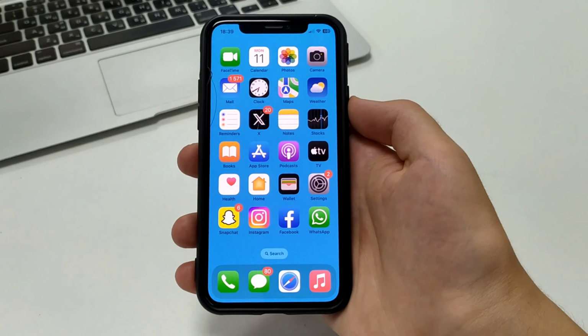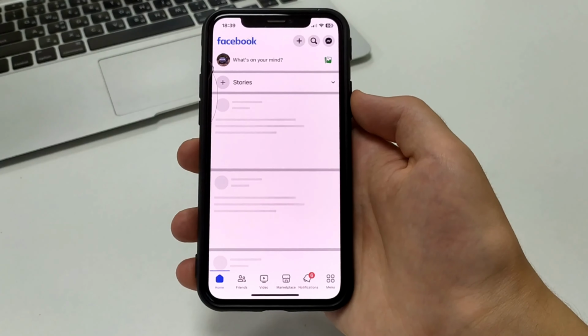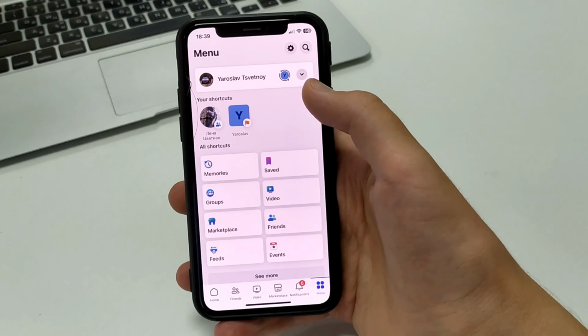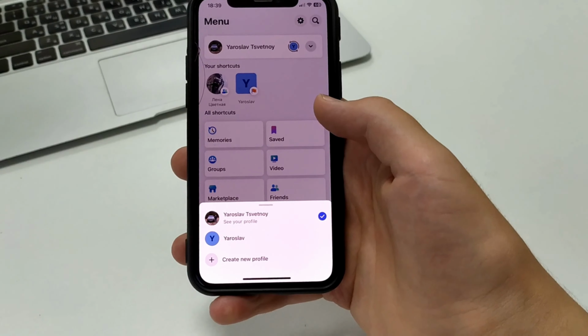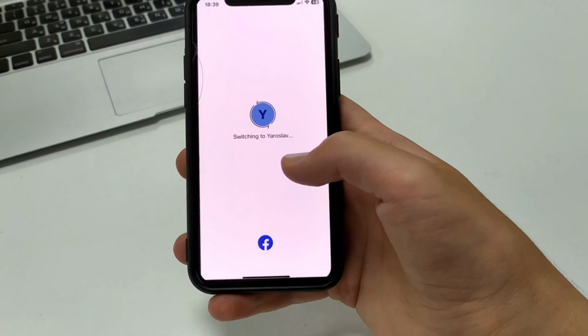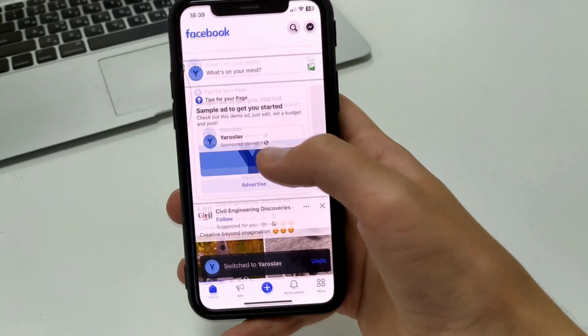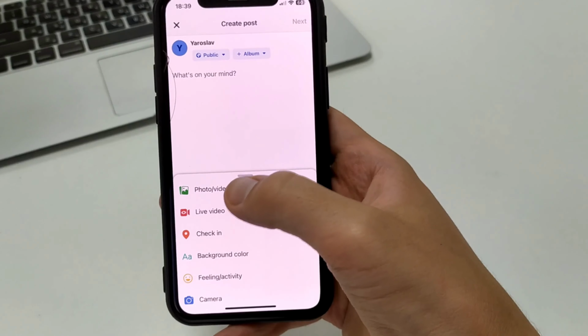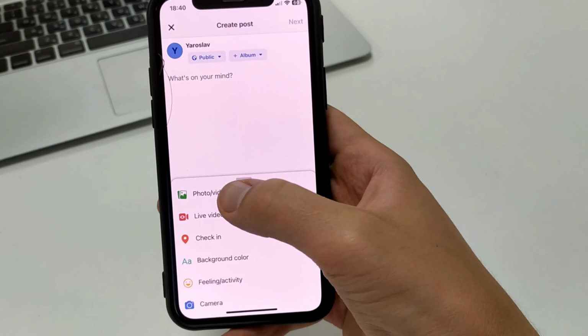Let's get started. Open Facebook. Then click on the menu in the bottom right corner. Then at the top, we need to switch from the main profile to the page. Click on Home. In the upper left corner, click on your page. Be sure to publish here photos or videos.